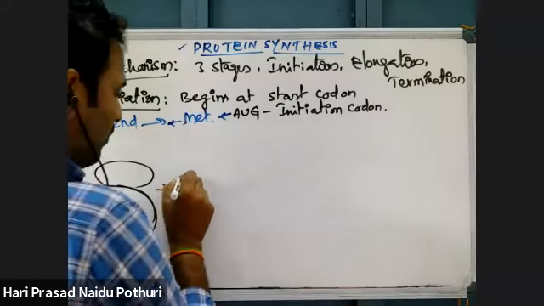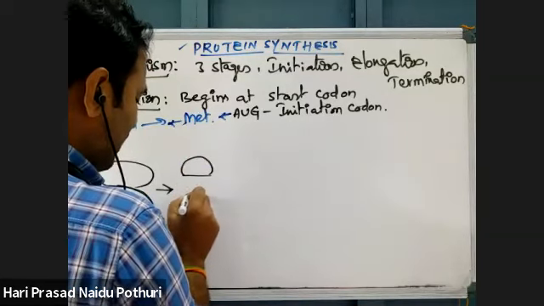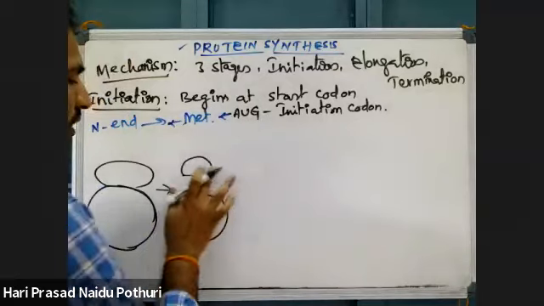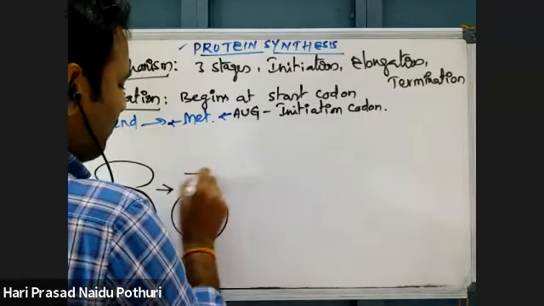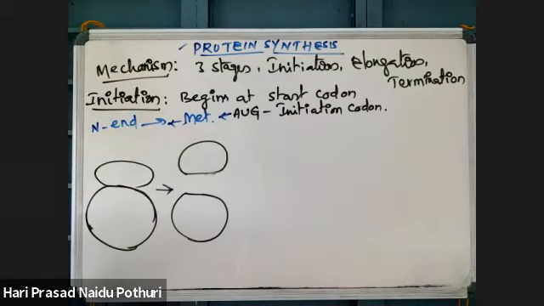First, the ribosome dissociates into smaller and larger subunits, which separate from each other.